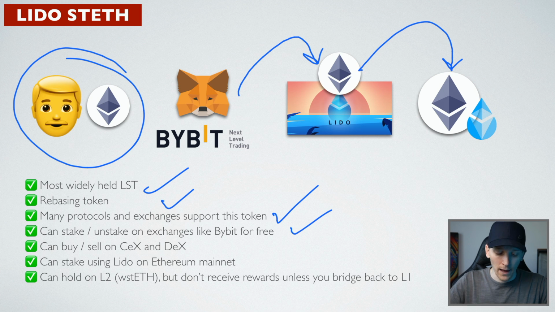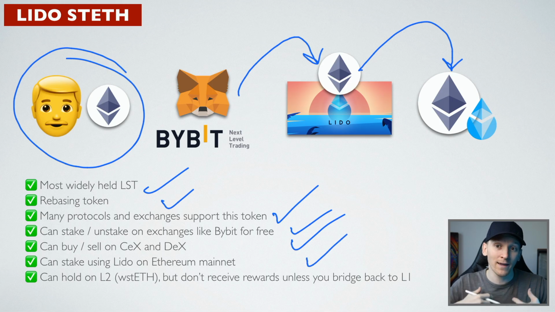You can buy and sell this token on centralized and decentralized exchanges. You can stake on the Ethereum mainnet as well if you want to take self-custody of your asset. And on layer 2 on Ethereum, so if you want to use that, because the Ethereum mainnet is very expensive, if you want to use layer 2s like Arbitrum, Optimism, you can do that, and this token is there.